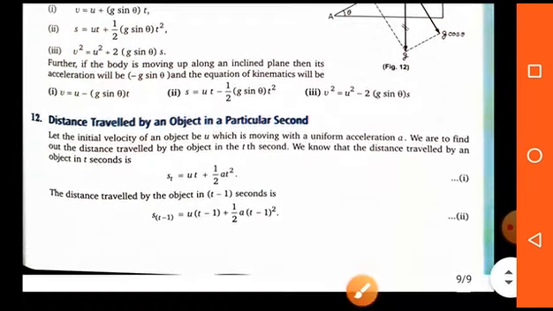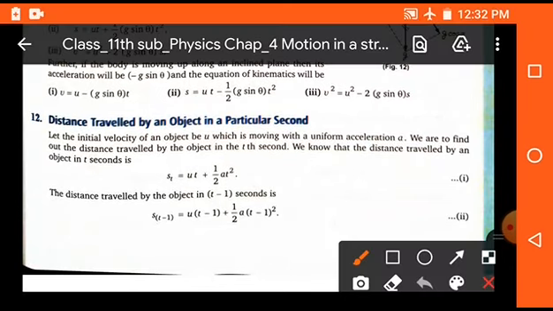Okay students, now distance traveled by an object in a particular time. As we already studied, distance covered by any object for any time s equals to ut plus half at square, but this formula is used for the total time period. But if we have to find the distance for a particular time, then we have to use formula st equals to ut plus half at square.